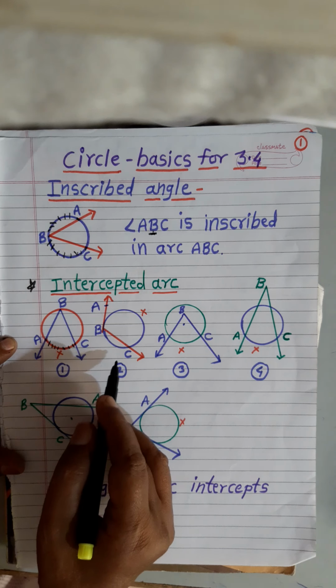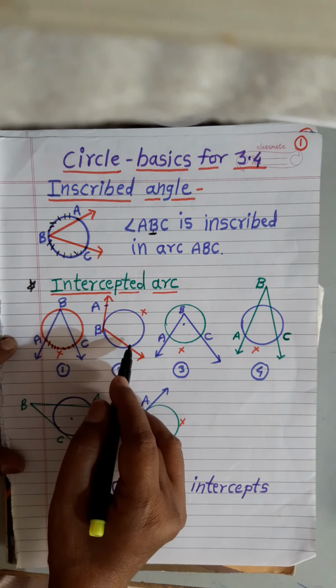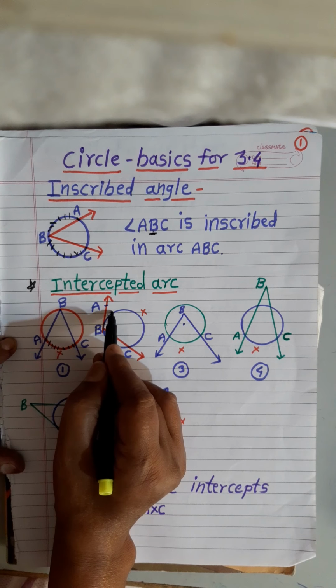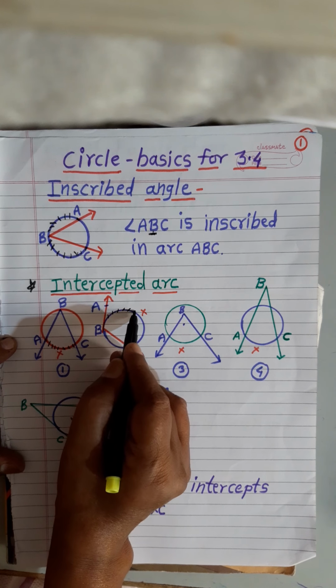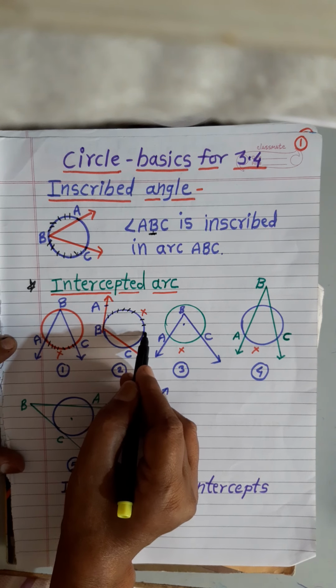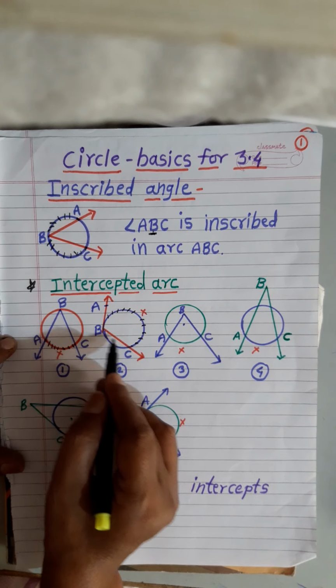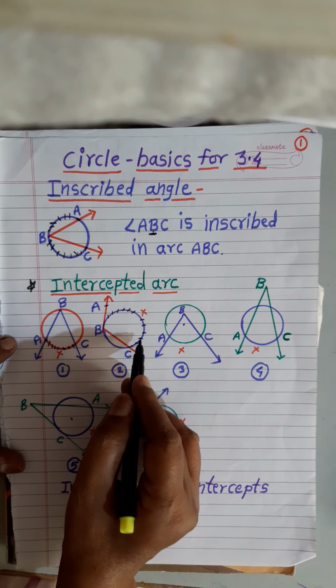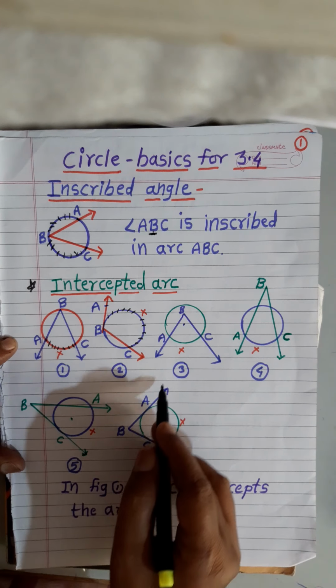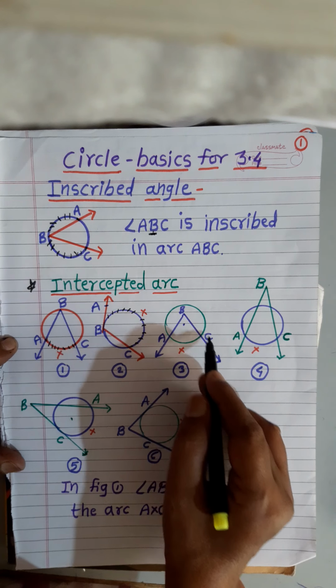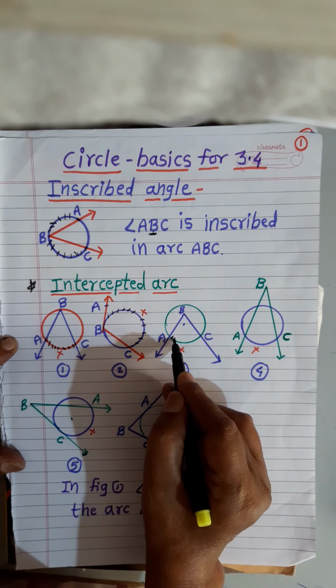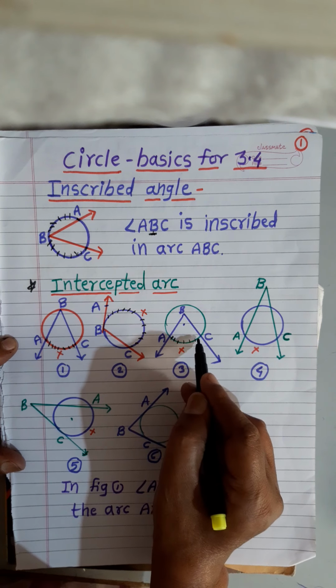Now, in the next figure, angle ABC intercepts the arc BXC. In the third figure, angle ABC again intercepts the arc AXC.